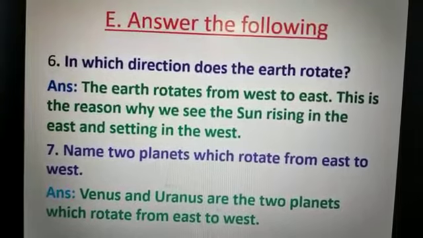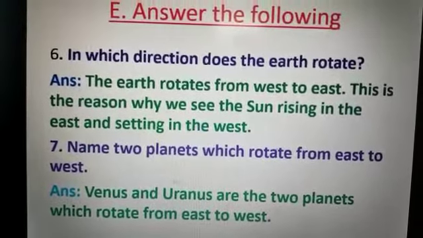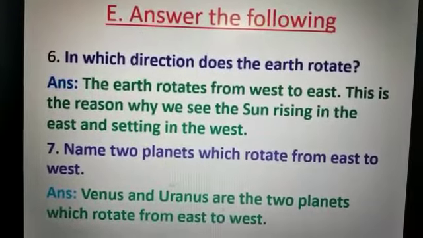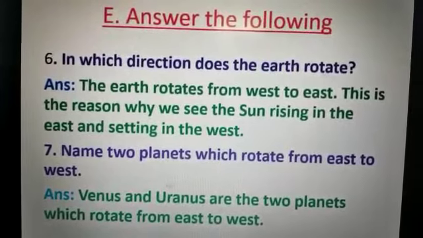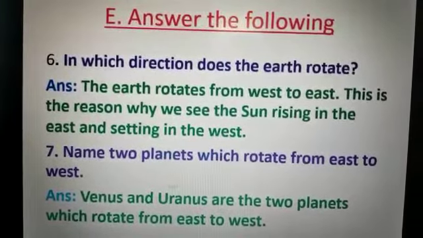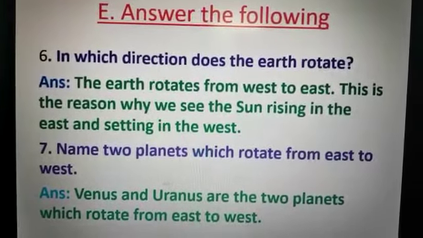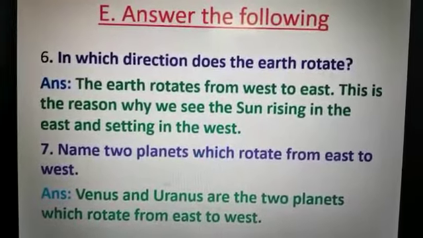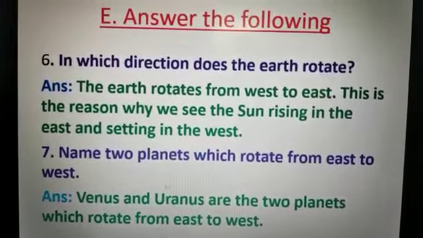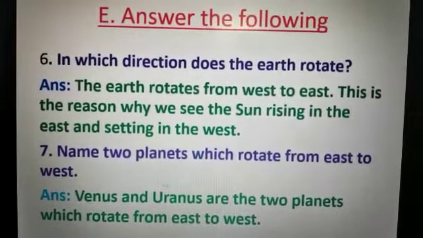In which direction does the earth rotate? These are some extra questions I have added. Question number 6. In which direction does the earth rotate? Answer. The earth rotates from west to east. Remember this point, west to east. This is the reason why we see the sun rising in the east and setting in the west.